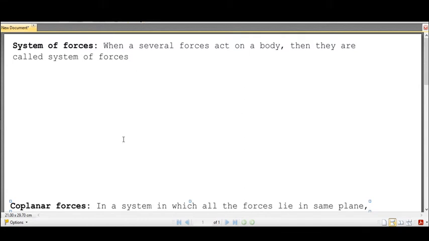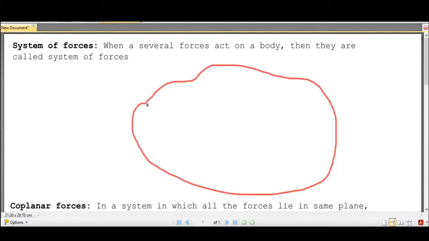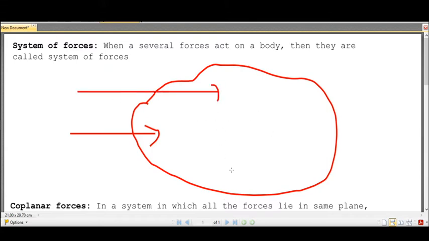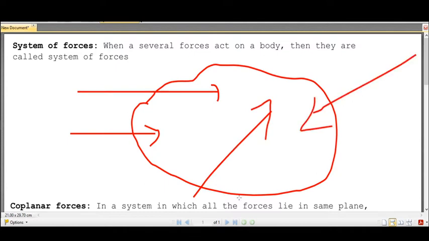Suppose we take any particle and we apply any number of forces on a body, which may be parallel forces, concurrent forces or collinear forces, non-parallel forces or non-concurrent forces, anything we take into account acting on a body. Then those forces are called a system of forces.